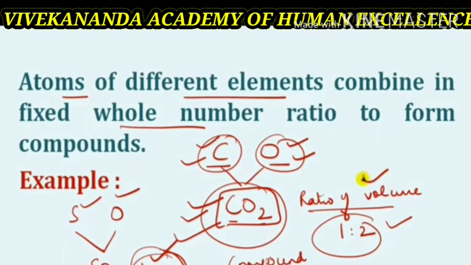Already you have seen that carbon dioxide is a compound. It contains carbon and oxygen in a whole number ratio. Carbon is one part and oxygen is two atoms. Their ratio by volume is 1:2. That is, one carbon and two oxygen atoms combine to give carbon dioxide. Thus, one part by volume of carbon combines with two parts by volume of oxygen. They react chemically with each other to give carbon dioxide in a 1:2 proportion.